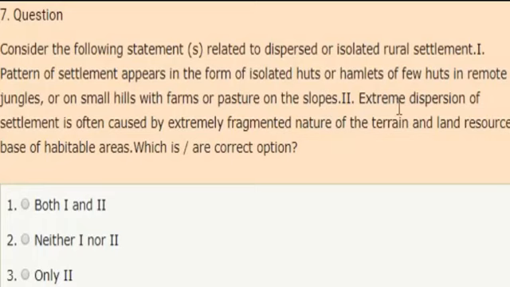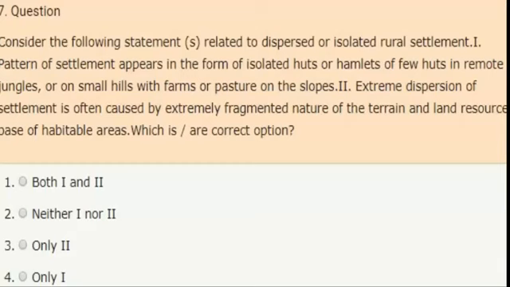Second statement, extreme dispersion of settlement is often caused by the extremely fragmented nature of the terrain and land resource base of habitable areas. Which of the statements are correct? Options, both 1 and 2, neither 1 nor 2. Correct answer is both 1 and 2 statements are correct.